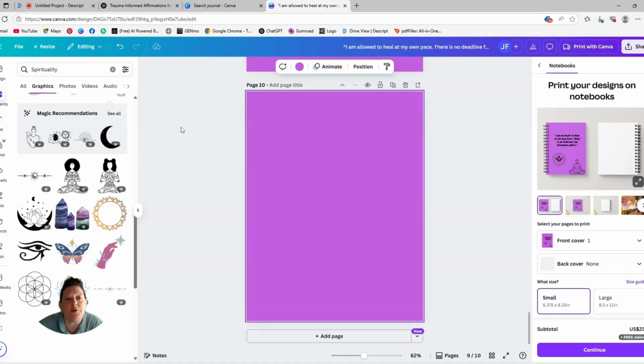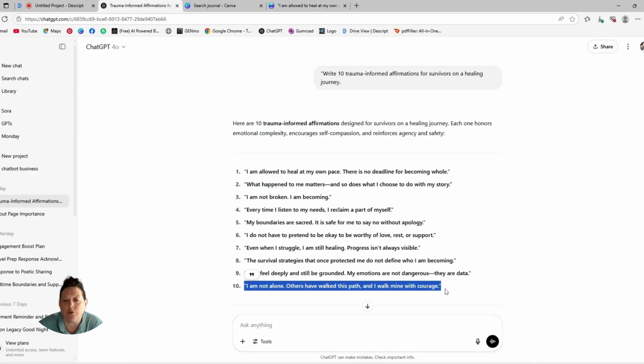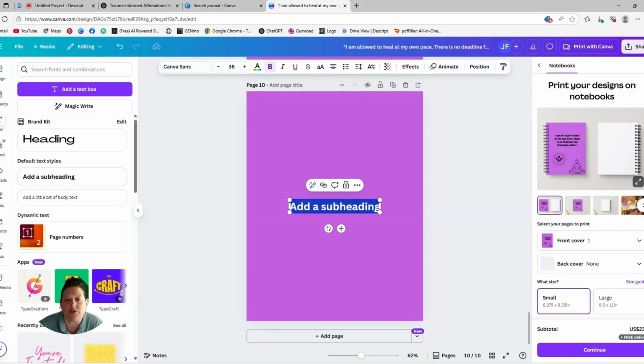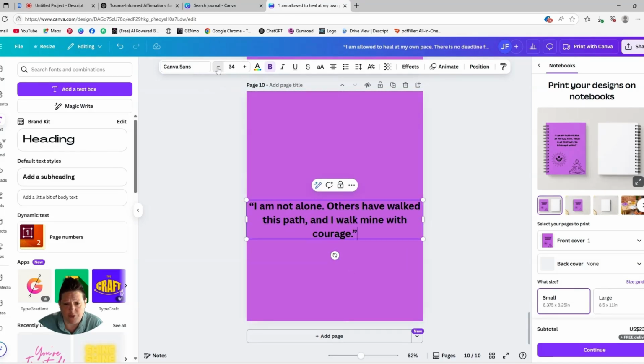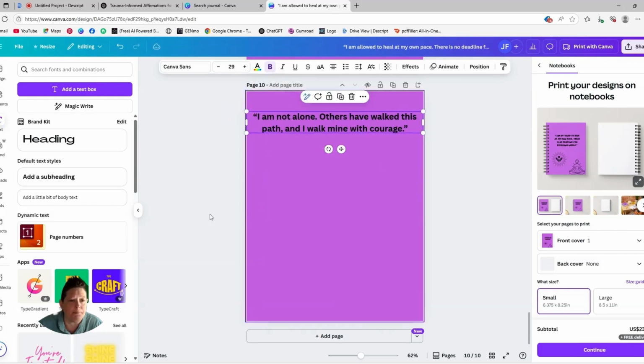And we're going to go ahead and finish up here on this last trauma-informed affirmation. And again, you hit the text. I think it might be easier just to hit the subheading. It's just a little bit bigger to deal with. And then shrink it down just so that it fits in the parameters of everything here. And then just drag and drop.